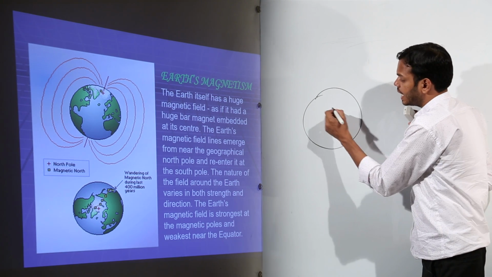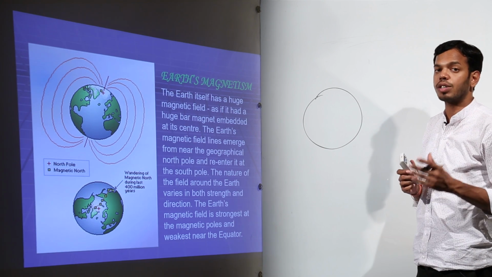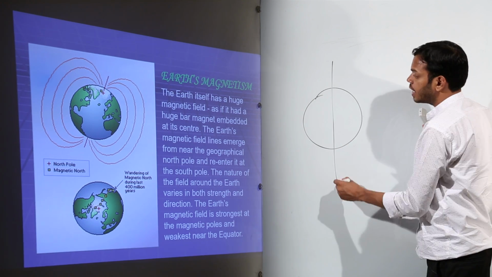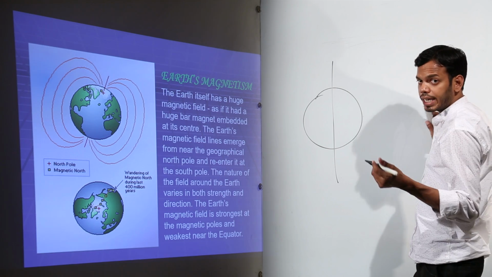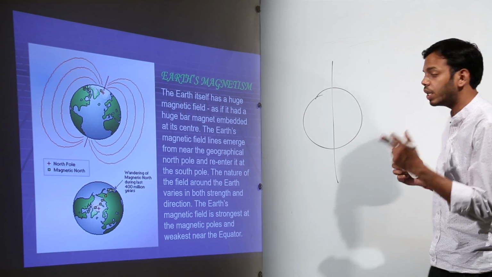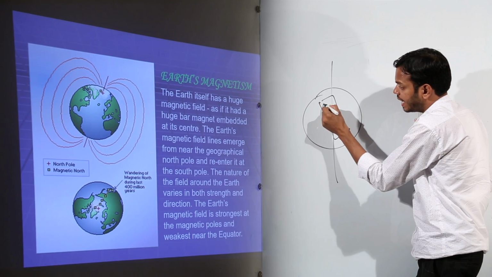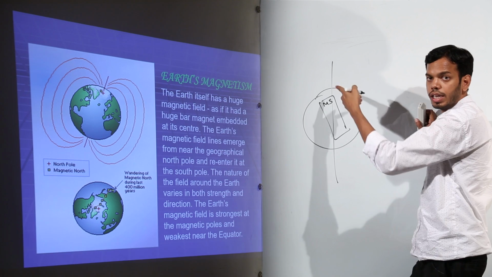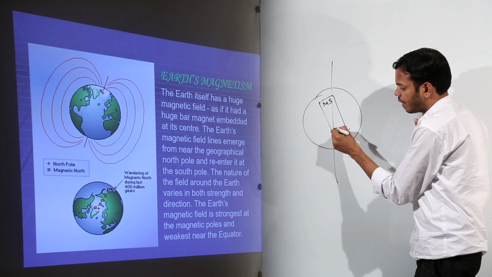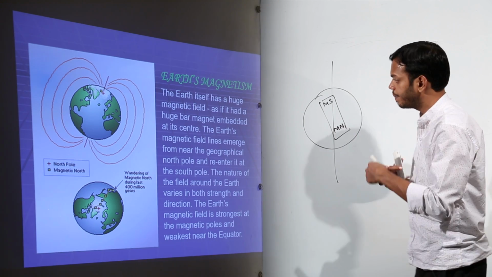So the thing is that this shows us something else. This shows that Earth does not have its North Pole in the northern hemisphere. Basically it has a South Pole there. That is why the north polarity needle of a compass points towards the geographical north. That is, the magnetic south lies at the geographical north, and vice versa. Magnetic north lies in the geographical south.